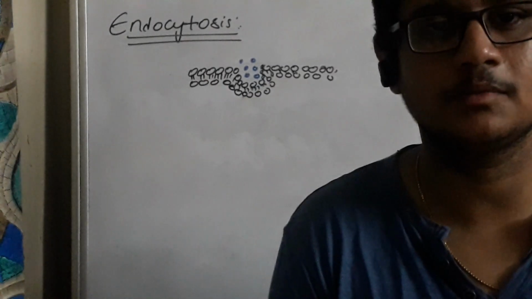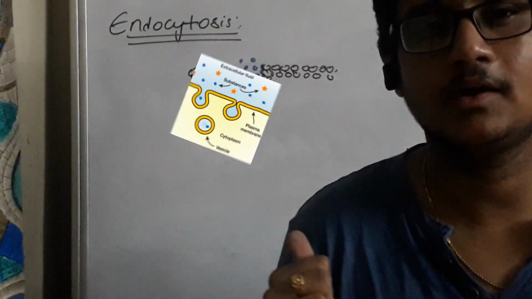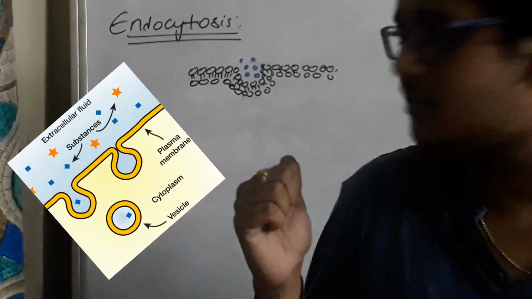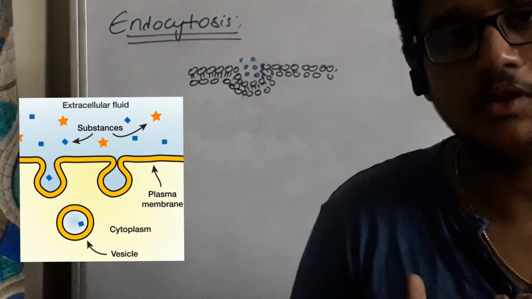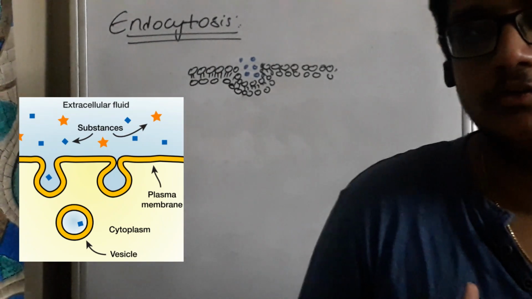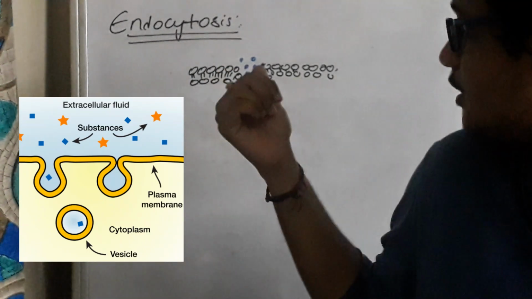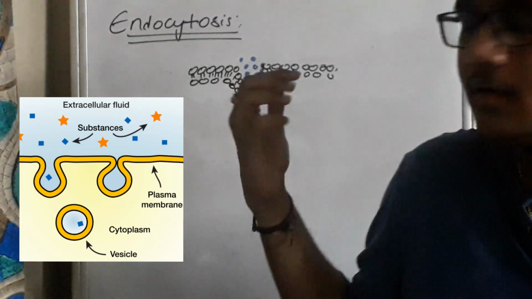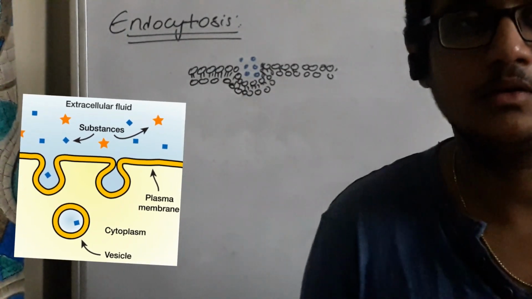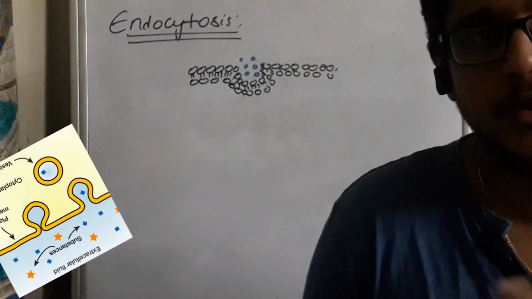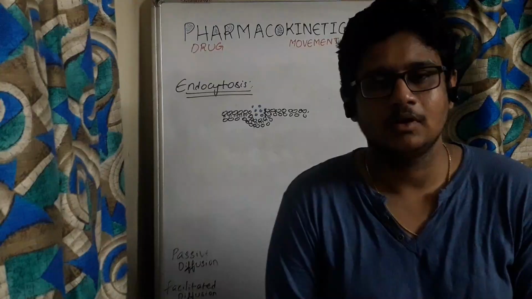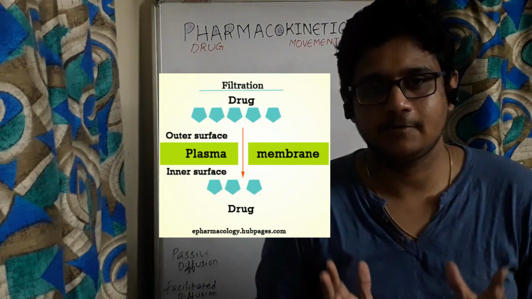The fourth mechanism is endocytosis. Here in endocytosis, the cell membrane will engulf the drug into the cell. So the drug molecules from the outer side of the membrane enter into the inner side of the membrane. By this way, the drugs will be absorbed in endocytosis. Another mechanism is filtration.